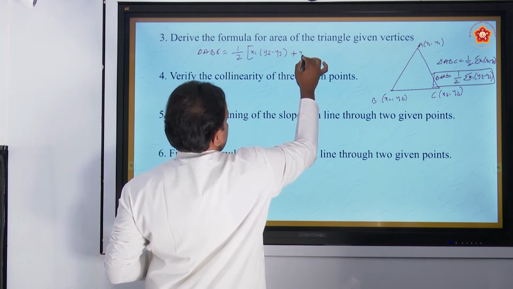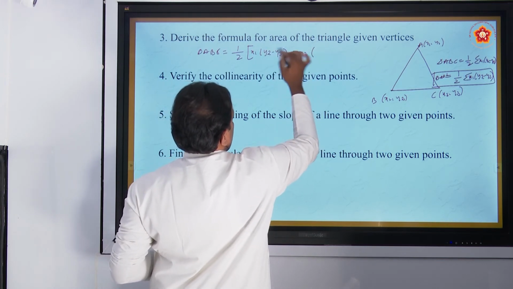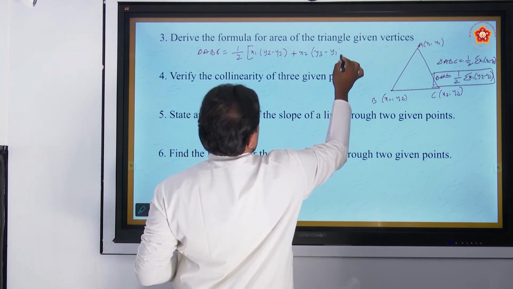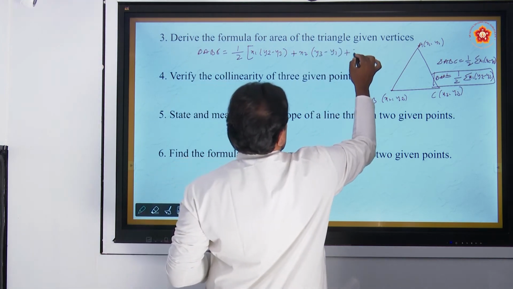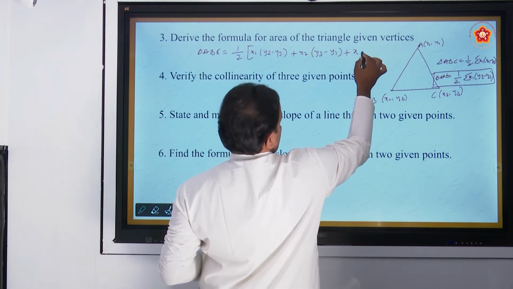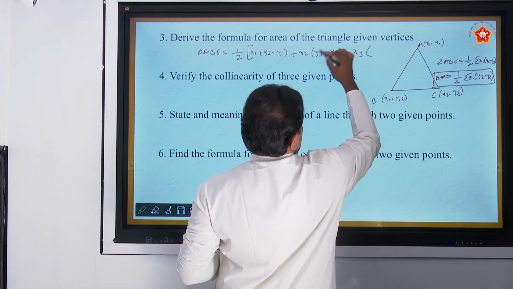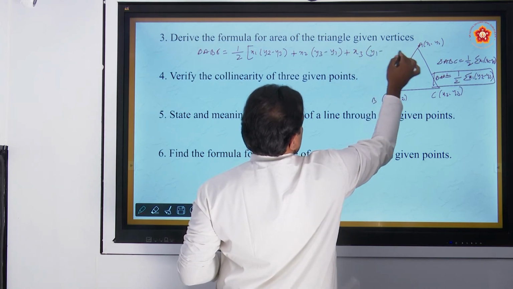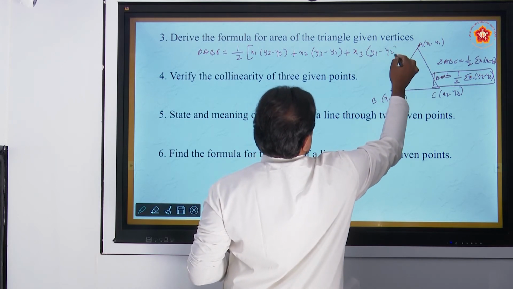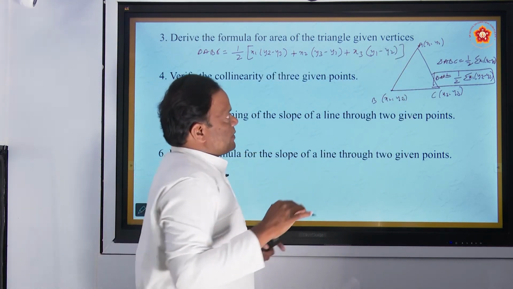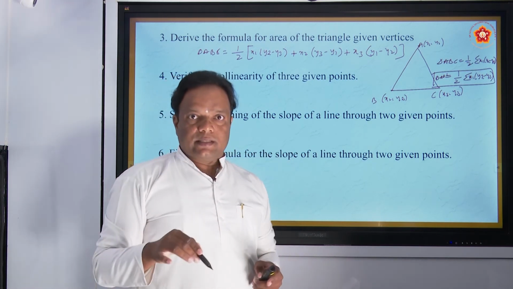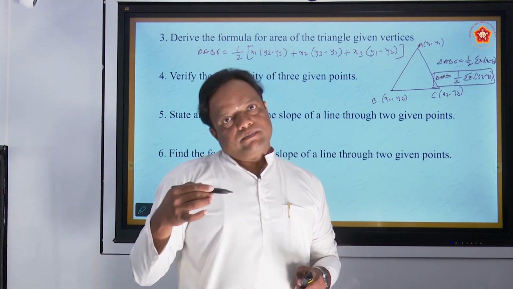instead of x1 you take x2. Here instead of y2 you take y3, minus instead of y3 you take y1, plus, and after x2 you take x3. After y3 you again come back to y1, because there are only 3 points: x1 y1, x2 y2, x3 y3, then y1 minus y2. This is the area of the triangle, the formula for the area of a triangle given its vertices. We study the theorem next session.